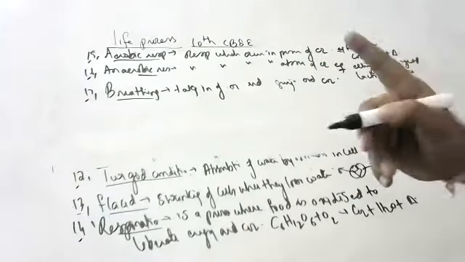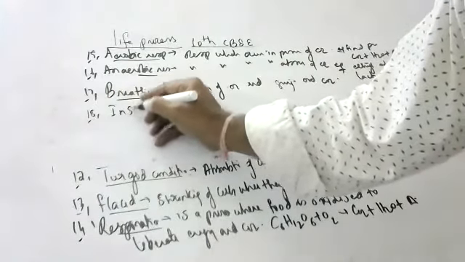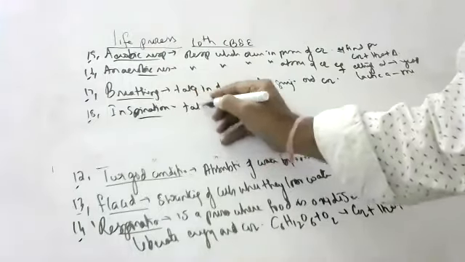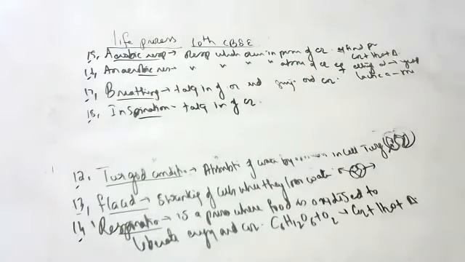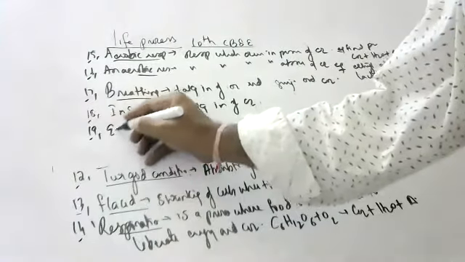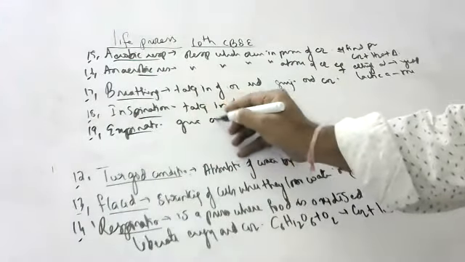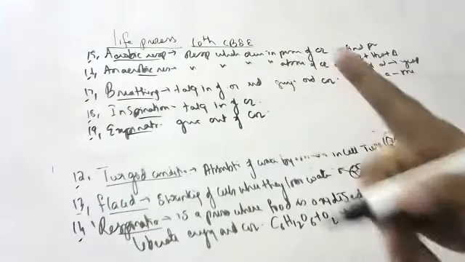Breathing consists of inspiration and expiration. Taking in of oxygen is called inspiration. And expiration is giving out of carbon dioxide. One inspiration and one expiration is one breathing.